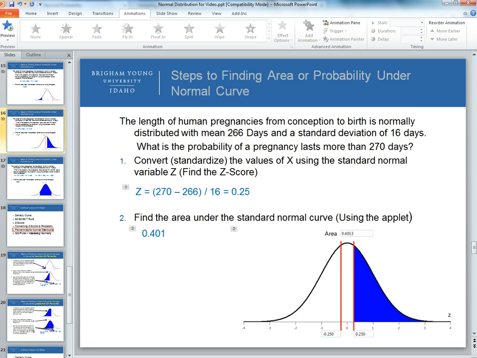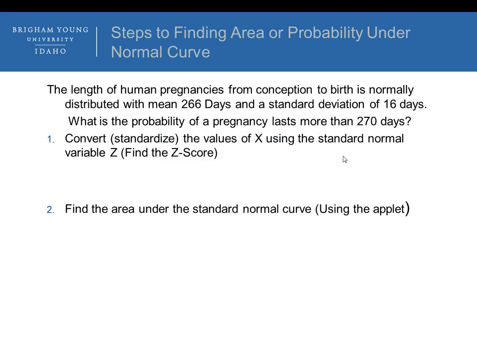Okay, let's do the next example here. The length of a human pregnancy from conception to birth is normally distributed with a mean of 266 days and a standard deviation of 16. What's the probability that the pregnancy lasts more than 270 days? Why don't you stop the recording, try to work these 2 steps out, and try to come up with it.